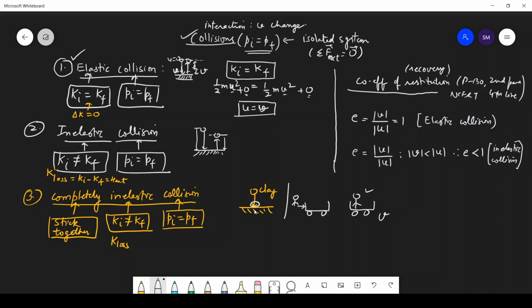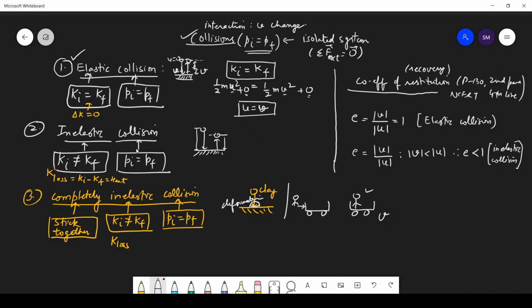So here the whole kinetic energy is lost. All the kinetic energy is lost. Where has this kinetic energy gone? This kinetic energy has gone into the body, you can say this mud is deformed completely. Deformation is there, and that is why the whole kinetic energy is lost in this case.